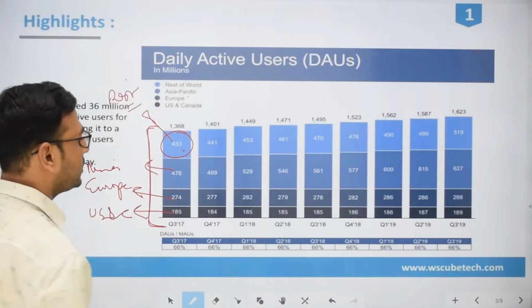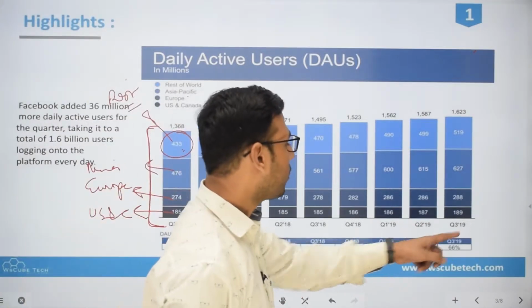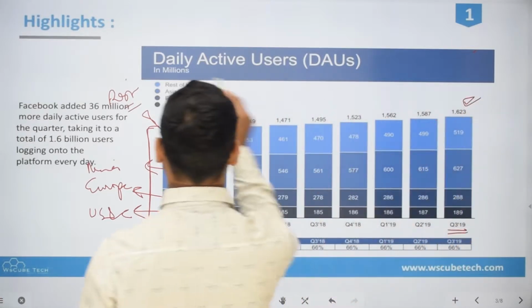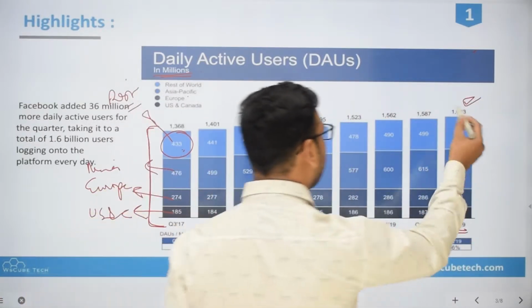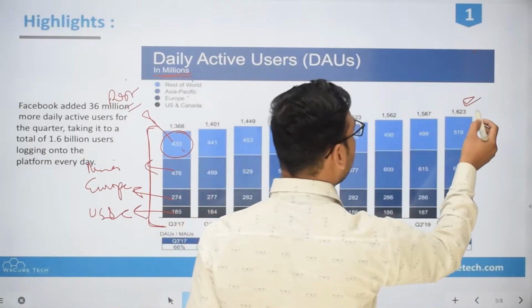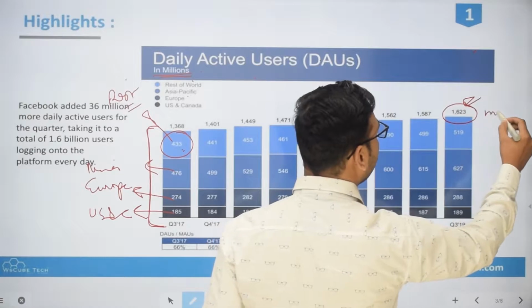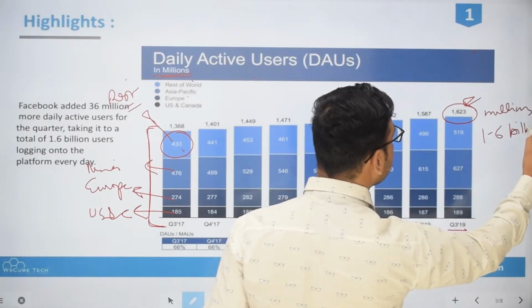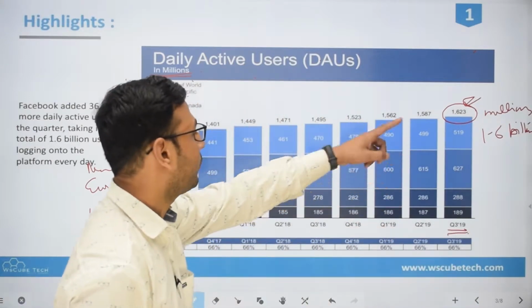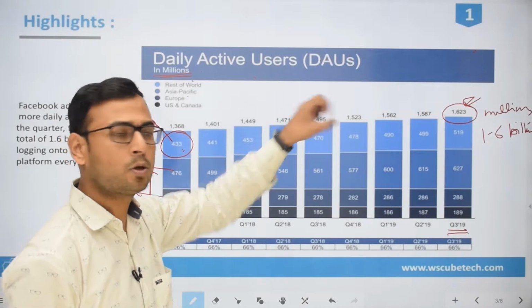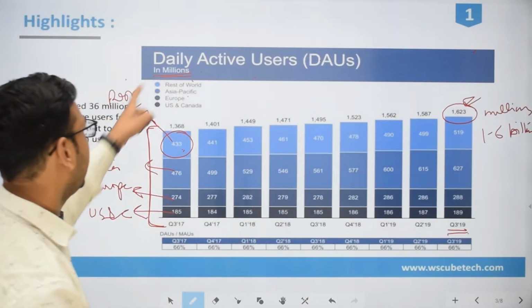So let's straight away come to quarter 3. Now, what are you seeing in this quarter 3? These figures are all in millions, so you have to note that down. For the third quarter, the daily active users are 1623 million. If you convert it into billion, it will be something like 1.6 billion. So this number of users are daily active users, and this is what Facebook has told us, right? This is the report for daily active users.